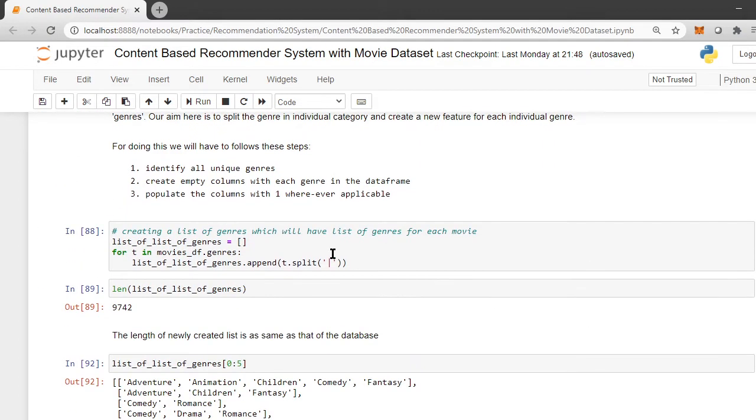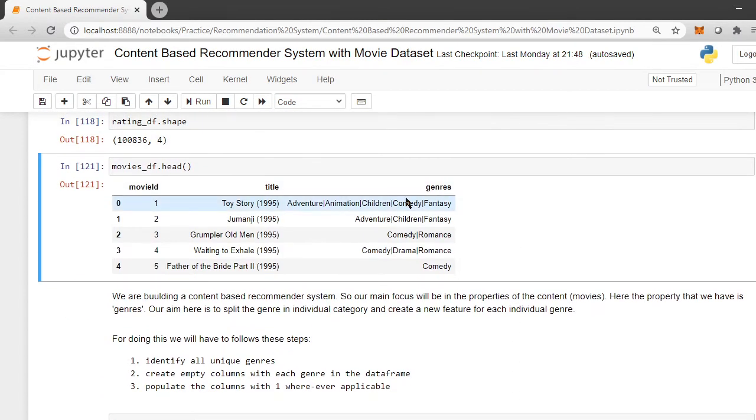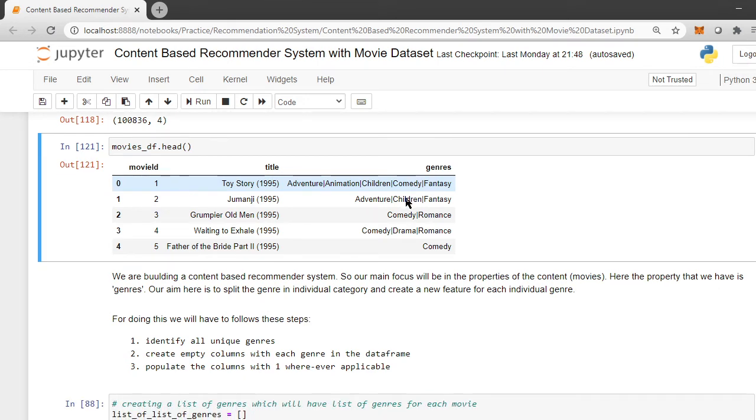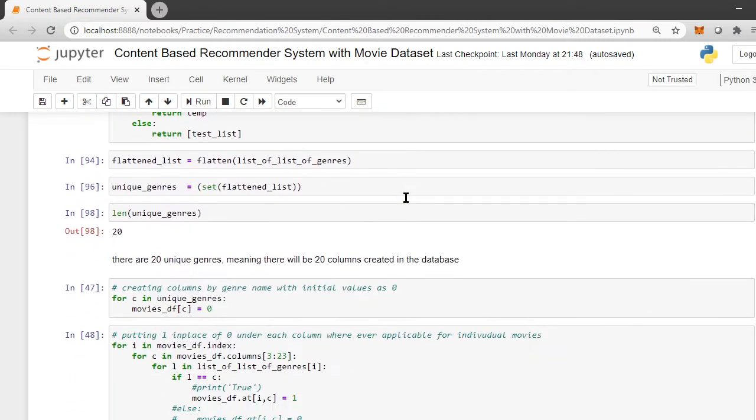Now starting here is the process of data preparation, which I just explained. I will not take you through this because this might confuse a lot of people, but if you are willing to go through it, you can go through each and every step on the GitHub. I'll explain it briefly. What I've basically done is extract the genres from each row, make a list of it, flatten the list, and then extract the unique genres from that list, which comes down to 20, as you can see over here.